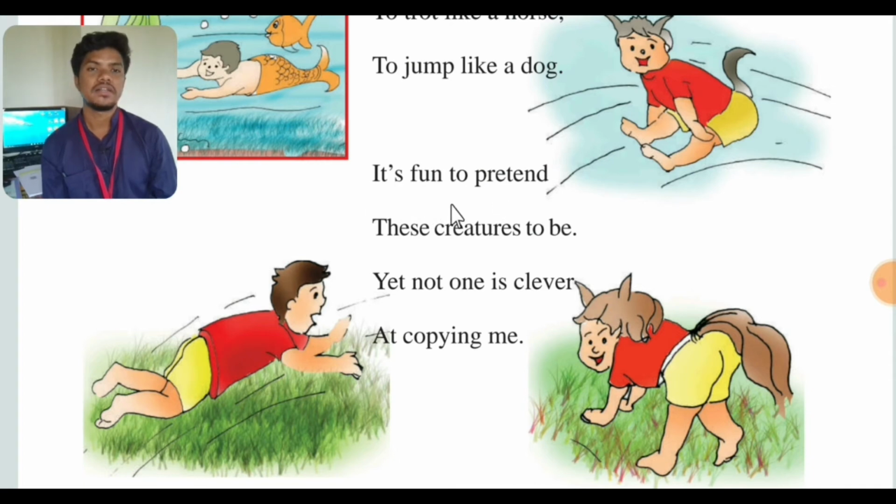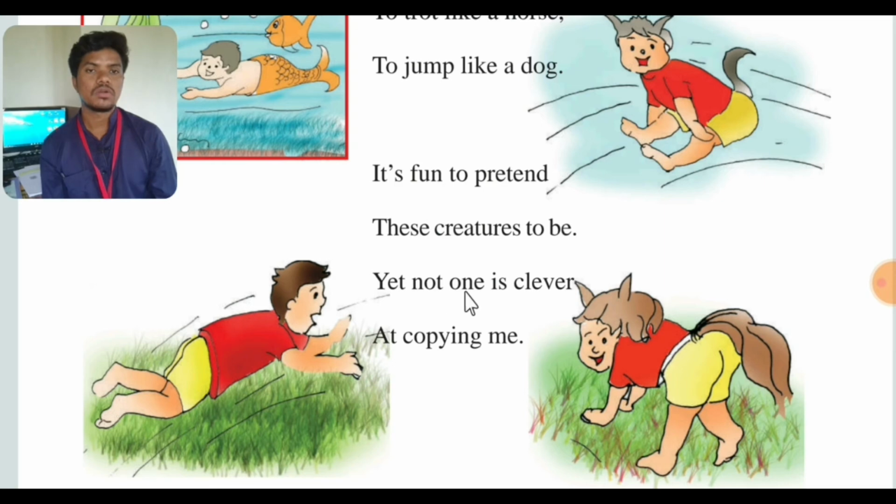So here the poet is telling us in this poem how fun it is to pretend. It's very fun to pretend something. And all the creatures the poet has told us about, lamb, cat, frog, dog, fish, horse, all these animals, it's very fun because these animals are very innocent and not harmful for human beings. They don't do any harm, right? So mostly we become friendly with them.